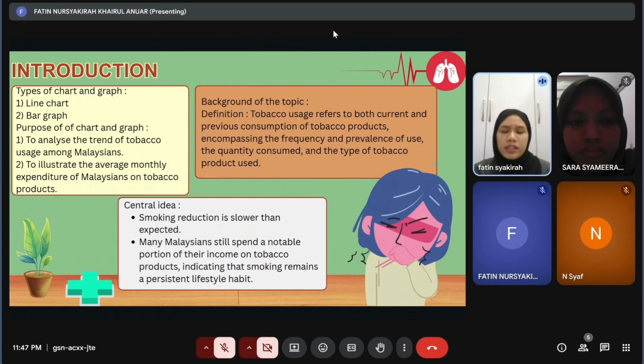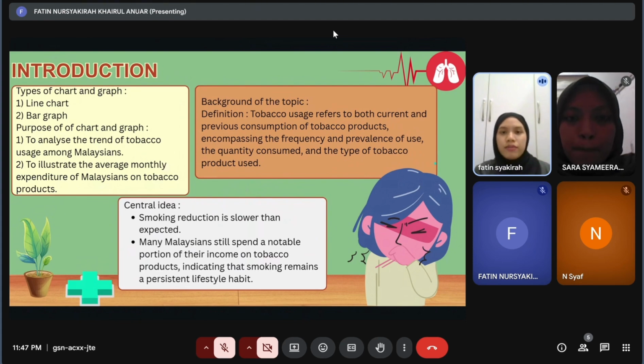This topic is important because smoking can cause serious health problems such as cancer, heart diseases, and also breathing illnesses. Besides that, the high number of smokers in Malaysia also makes it harder for the country to reach its goal of reducing the smoking rate to 15% by the year 2025, which was set by the Institute for Public Health.